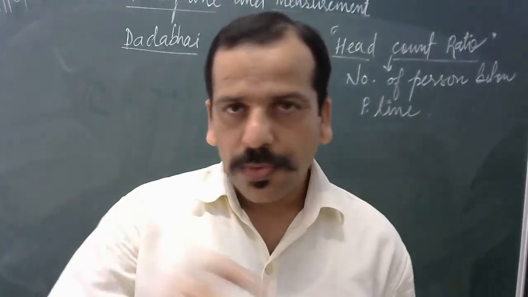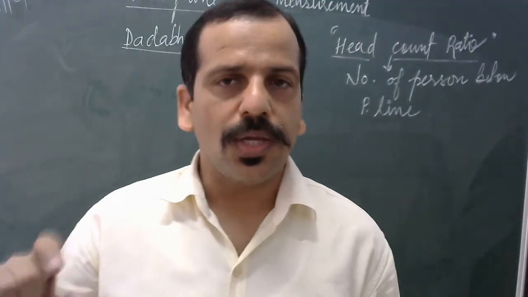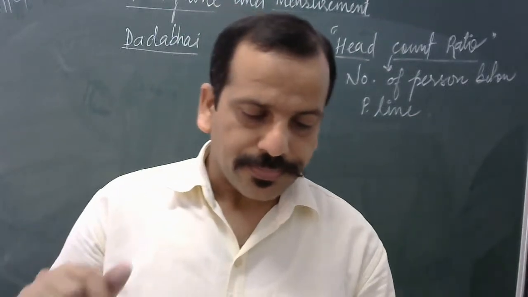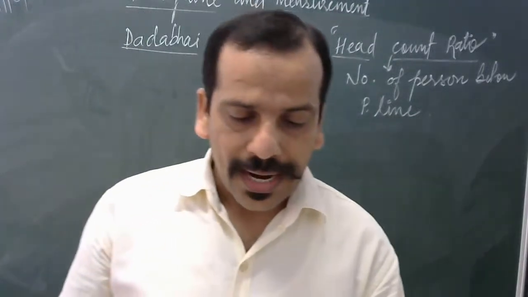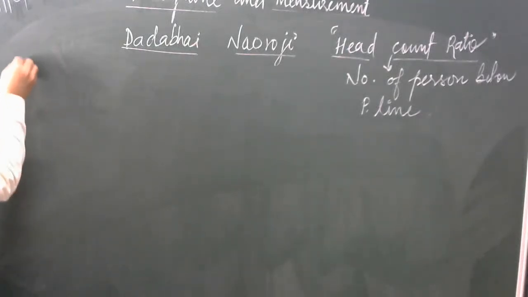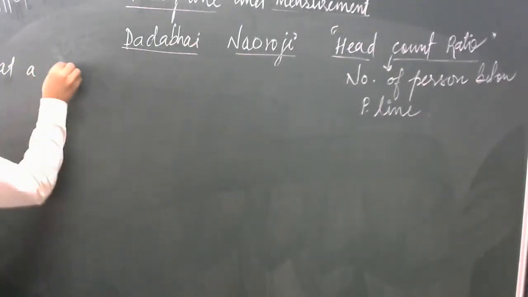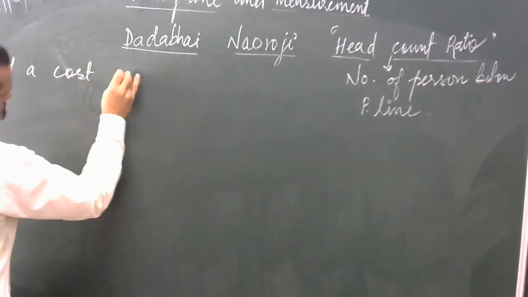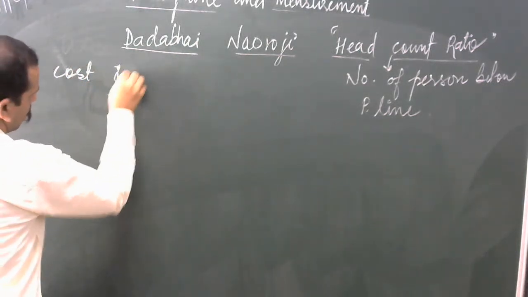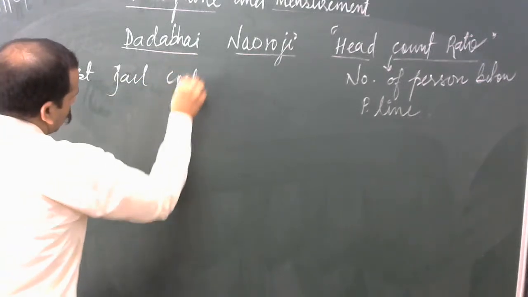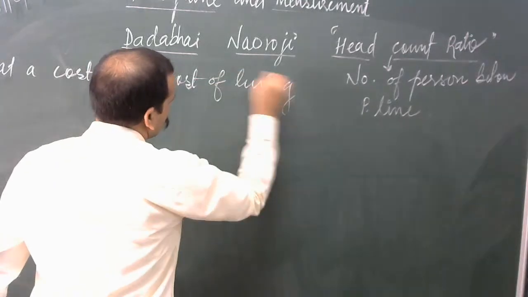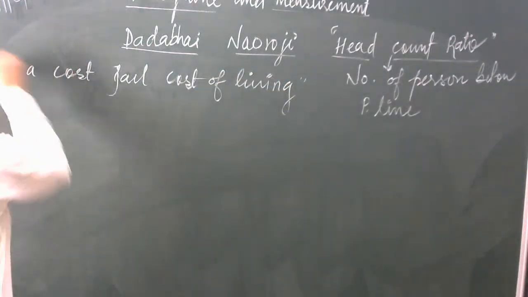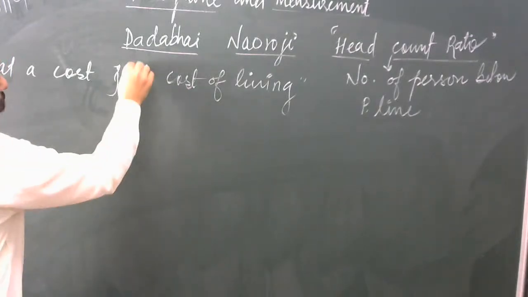See, at the bottom of page 131: estimate of poverty line based on the adult jail cost of living. So he has used the jail cost of living.